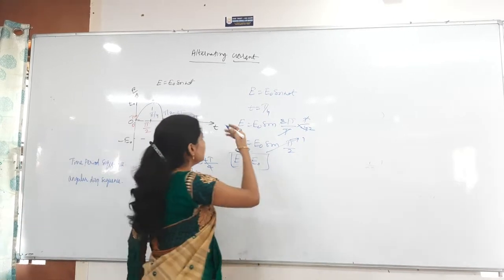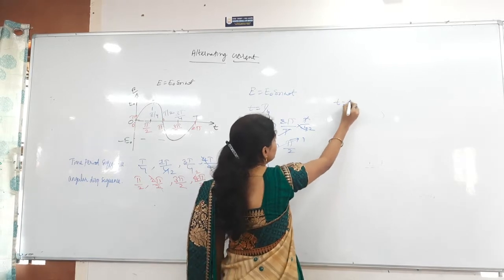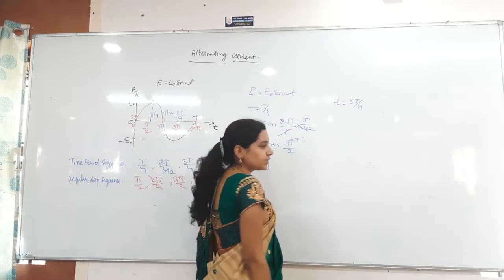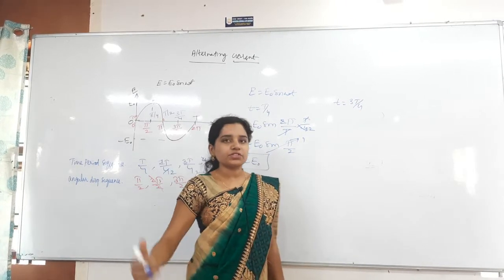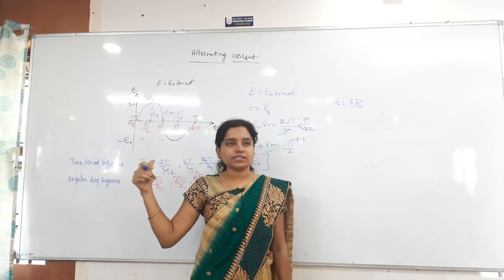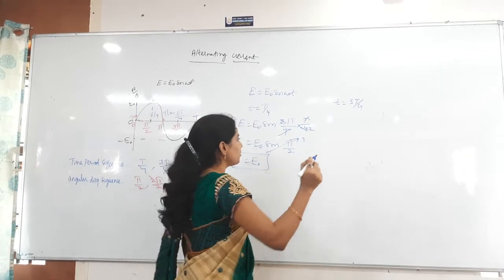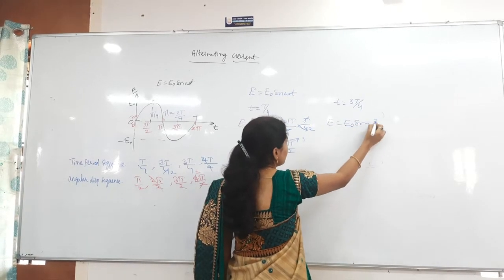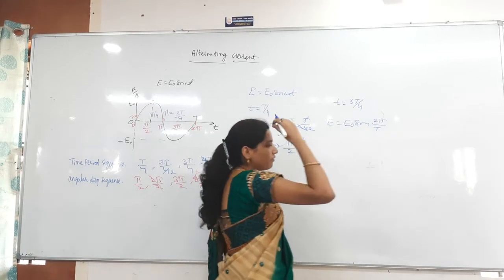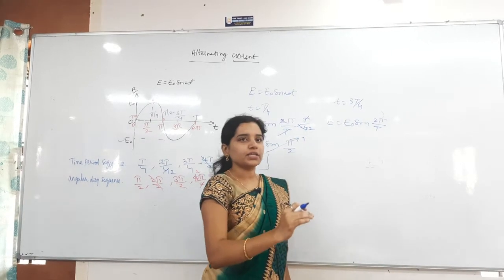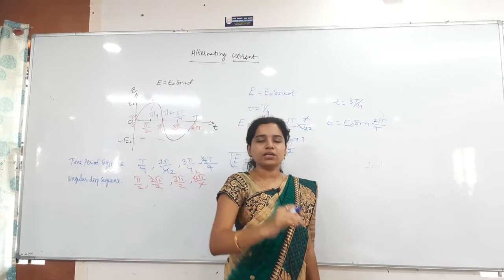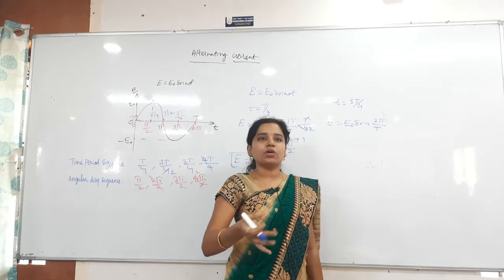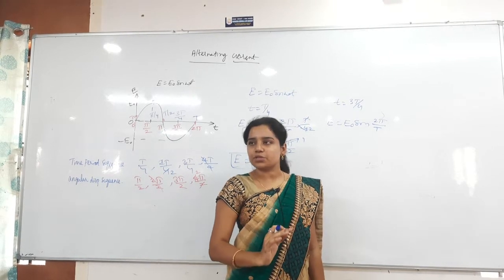Let's check at 3T by 4. At time t is equal to 3T by 4, what should we get generally? Negative E naught, minus E naught we have to get. Let's check whether it will come or not. So E is equal to E naught sin of omega, which is again 2 pi by T. Omega is always 2 pi by capital T only. In the place of small t, whatever time they have given, you have to substitute.